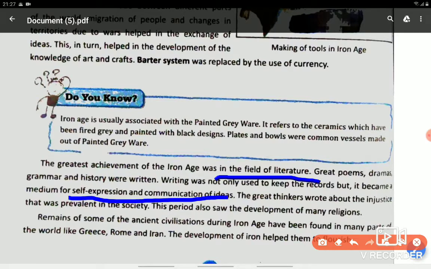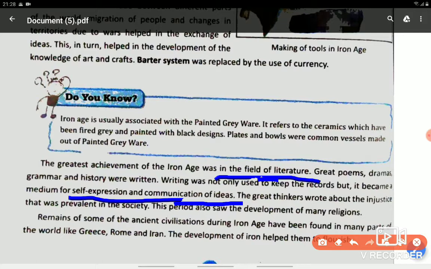One can exchange their ideas and express their views. So it was a better medium for communication skills.